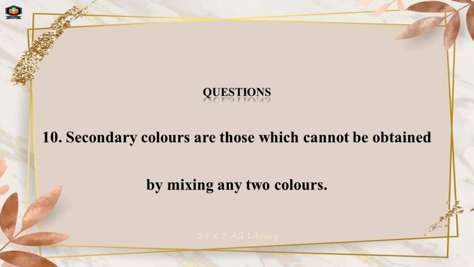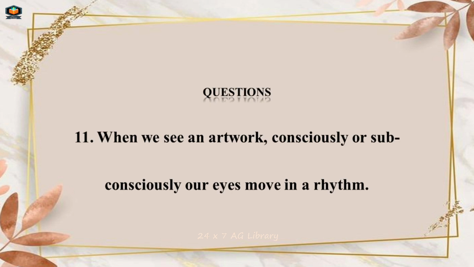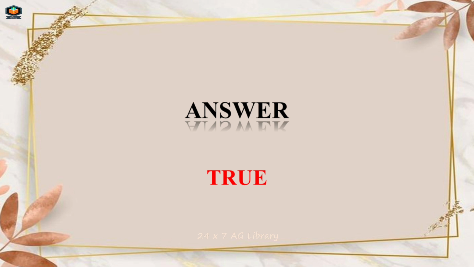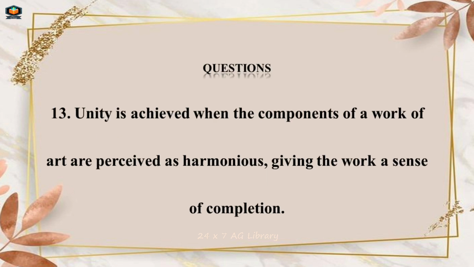Answer: true. Questions. Number 10. Secondary colors are those which cannot be obtained by mixing any two colors. Answer: false. Questions. Number 11. When we see an artwork, consciously or subconsciously, our eyes move in a rhythm. Answer: true. Questions. Number 12. Proportion is the size of parts in relation to a whole and to one another. Answer: true.